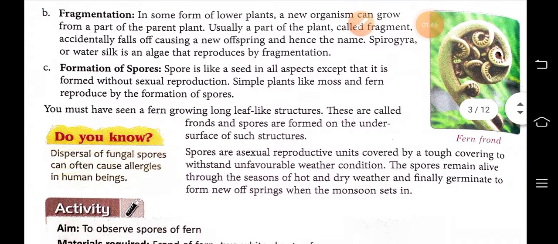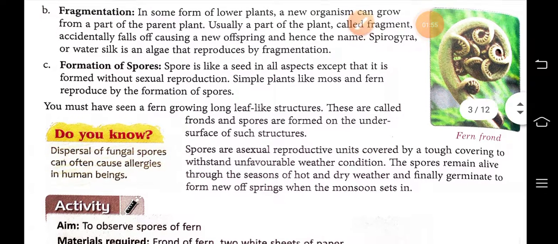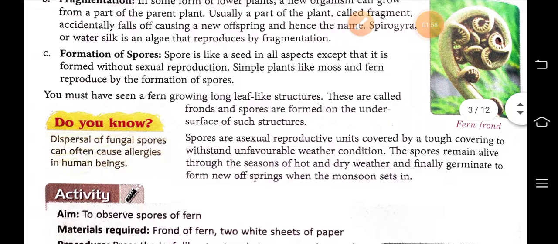Third is formation of spores. A spore is a small, very minute cell, which is like a seed in all aspects except that it is formed without sexual reproduction. The small cells grow on the top of the plant or organism.